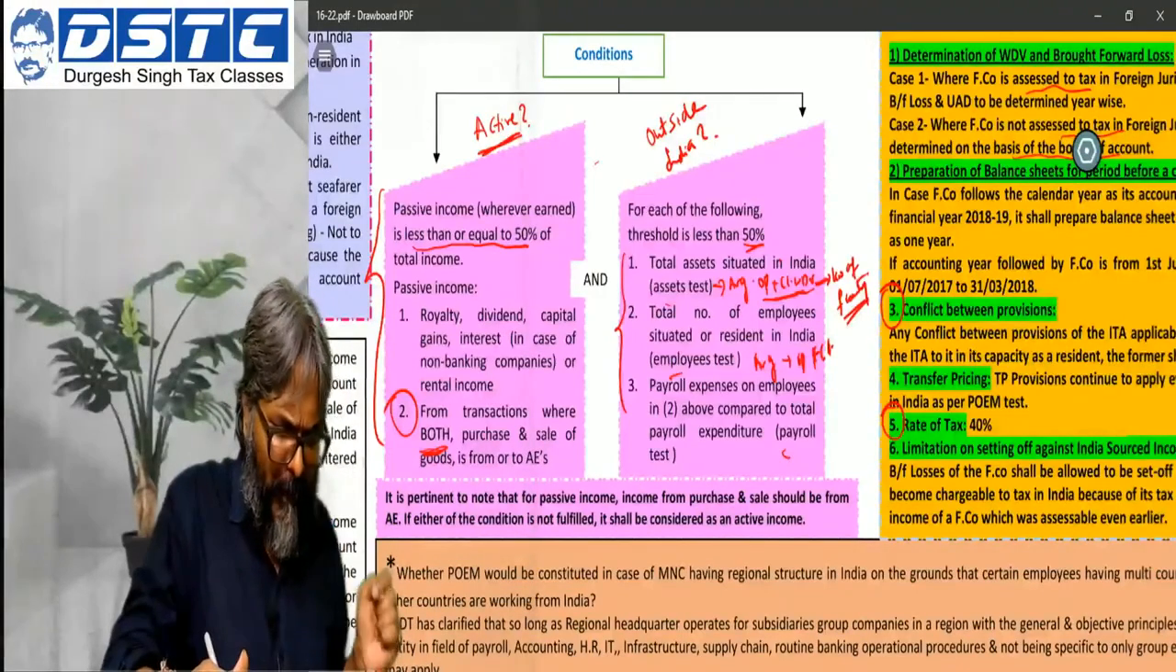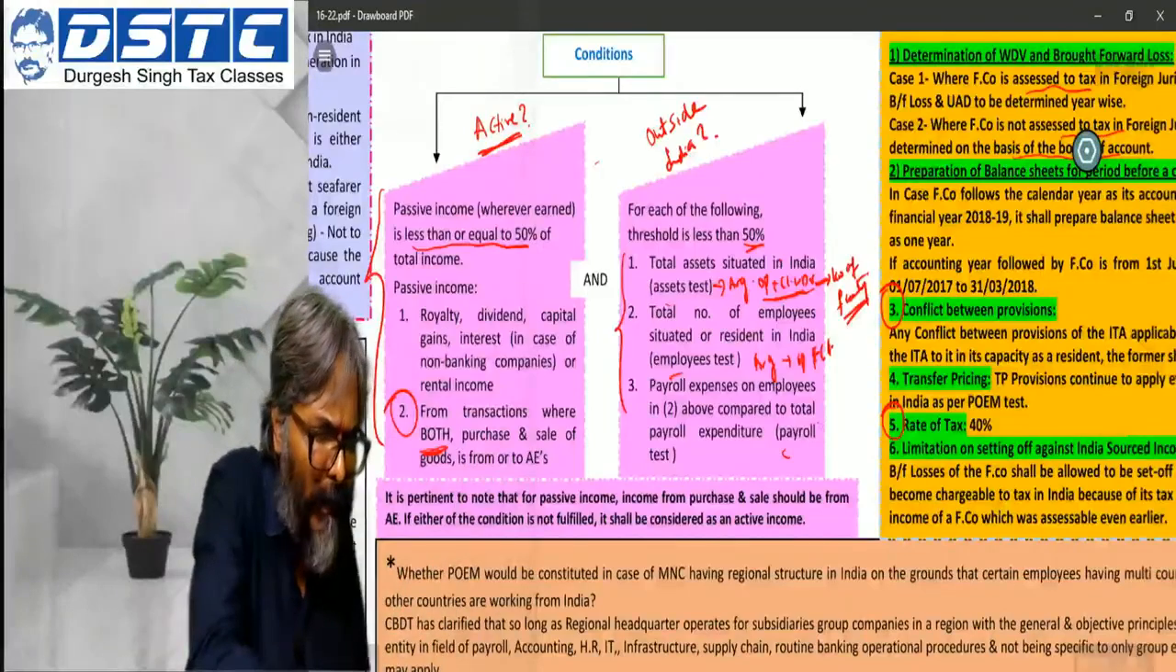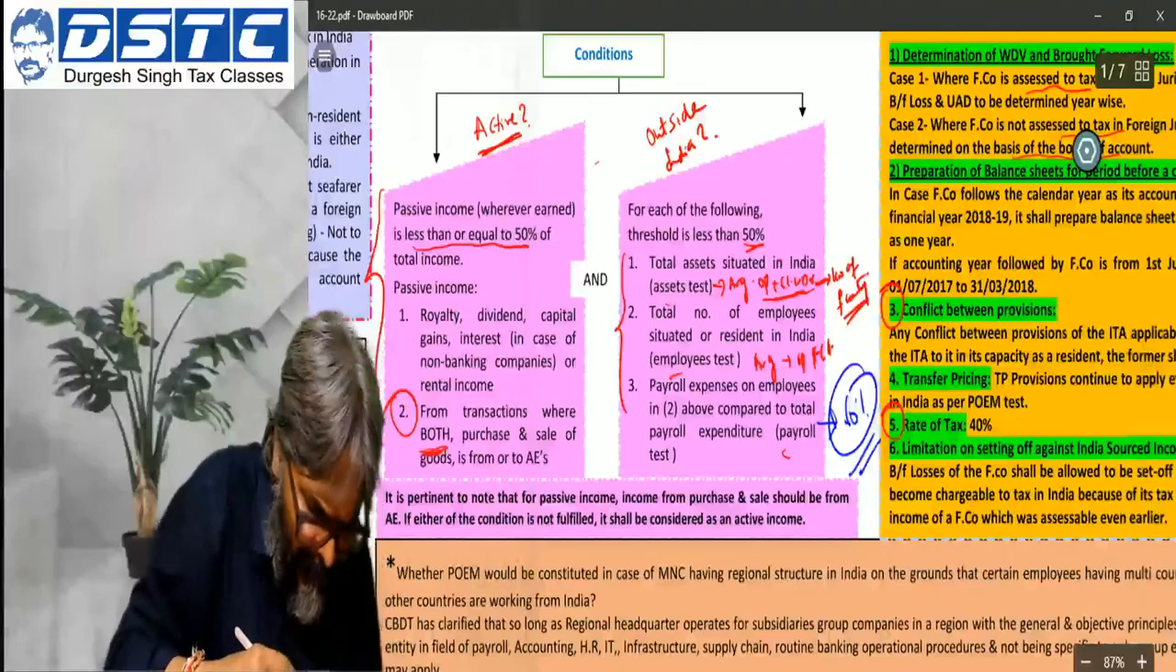Comprising 60% of payroll. Okay, in that case, you are defaulted. So 60%. Who are the resident? So if they are getting 60%, that's it. Default. ABOI condition, CB is defaulted.